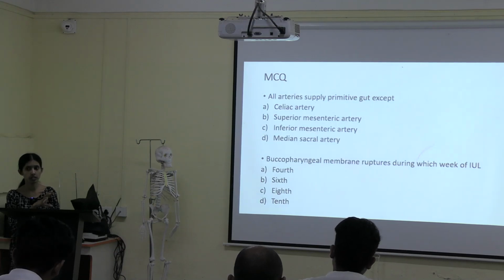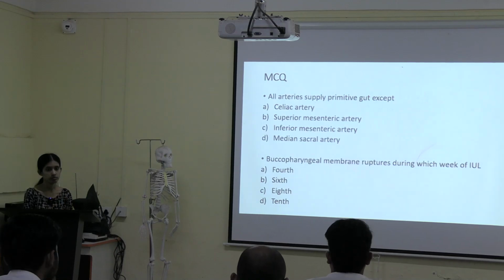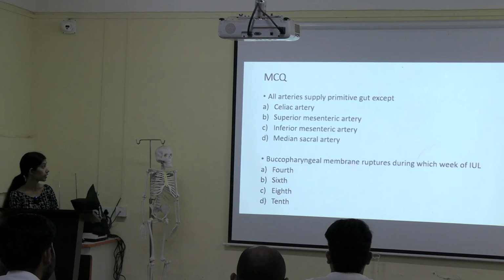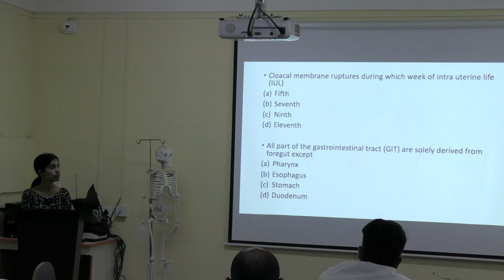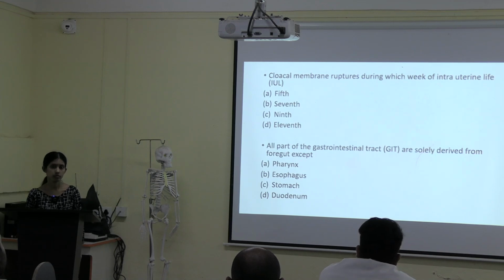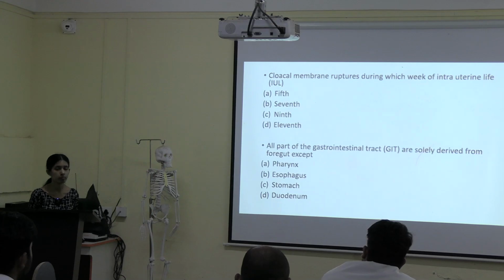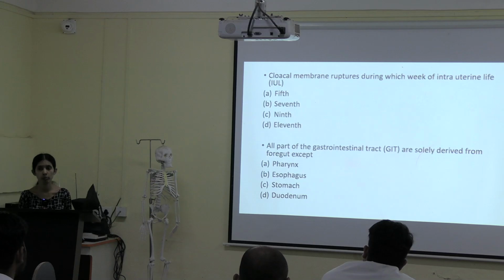Okay, like you are telling the buccopharyngeal membrane is present between the buccal cavity and pharynx, right? 5th week, 8th week, okay, fine. Any other answers? First question, tell me what is cloacal membrane? Where we can see the cloacal membrane? If you remember the development of anal canal, upper part will develop from the cloaca and the lower part will develop from the proctodium. Remember that point?